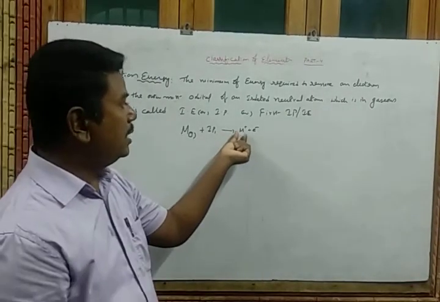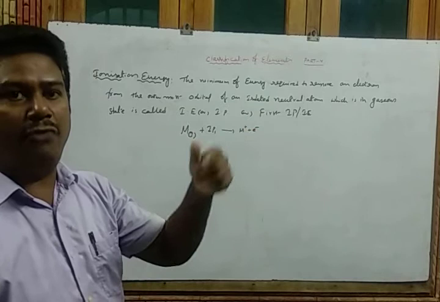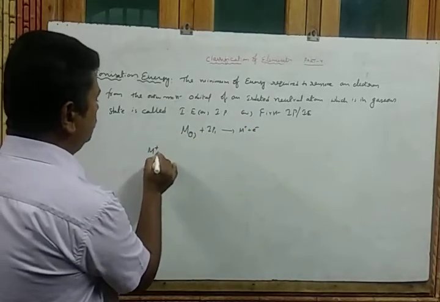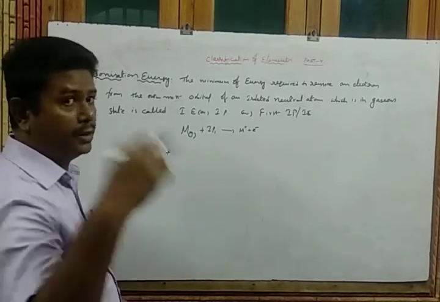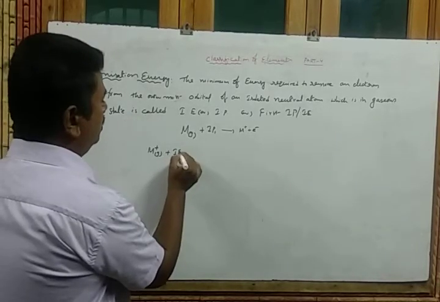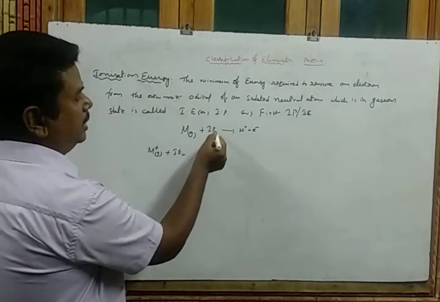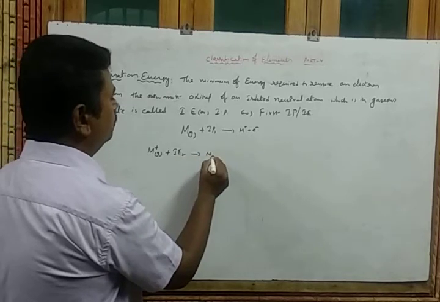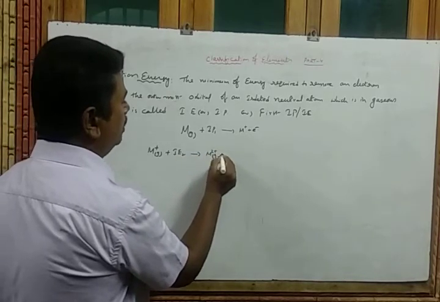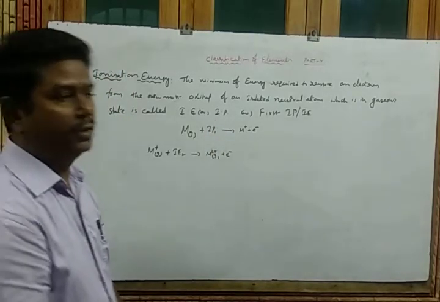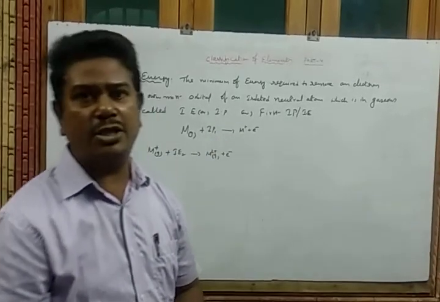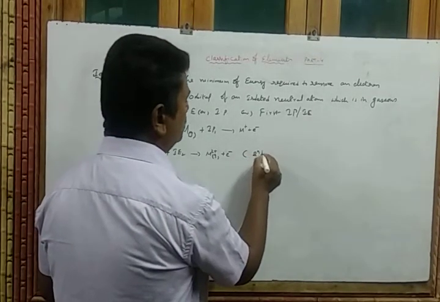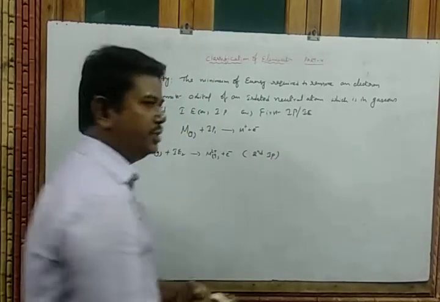From this unipositive ion, if you want to remove one more electron, that means M plus, which is in gaseous state, if you want to remove another electron, you supply some IE2 energy. Here IP1, IE2, both are the same, no problem at all. Then what happened? It becomes M2 plus by removing one more electron. This one is called the second ionization potential or second ionization energy.